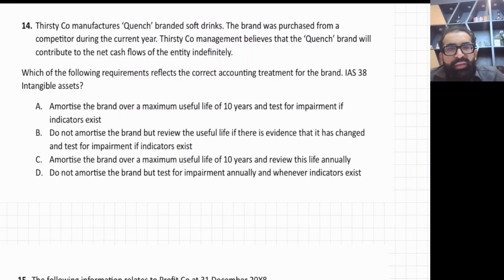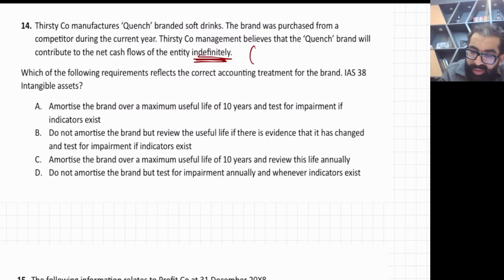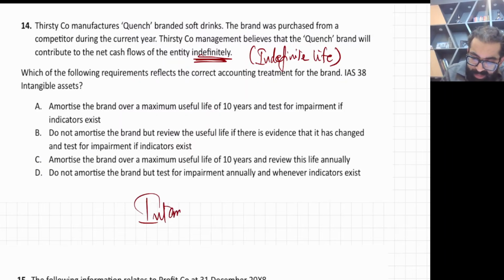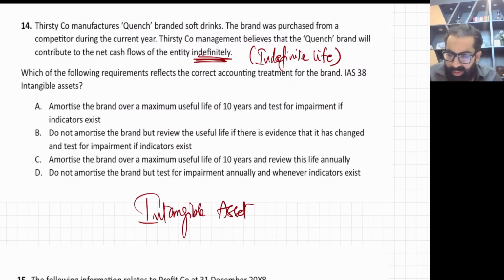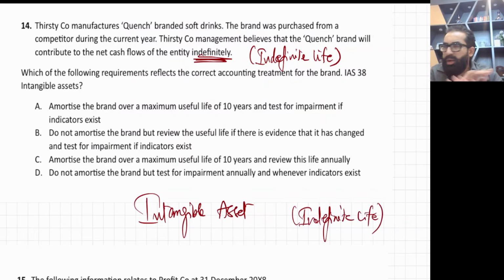Okay, number 14. Thirsty Company manufactures Quench branded soft drinks. The brand was purchased from a competitor during the current year. Thirsty Company management believes that the Quench brand will contribute to the net cash flows of the entity indefinitely. That means indefinite life. Okay, so hope you remember intangible asset with indefinite life. Just listen to me. If you know the IAS, no more amortization in this case.